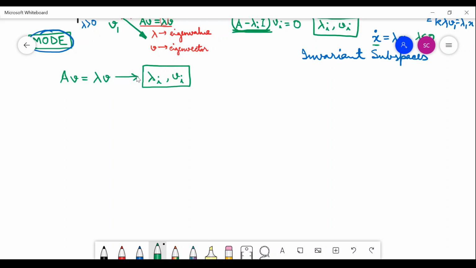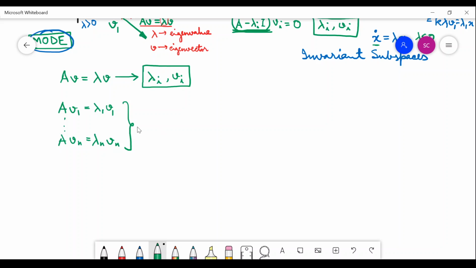Supposing the order of the matrix A to be n, I can also write A v1 equals lambda 1 v1, up to A vn equals lambda n vn.